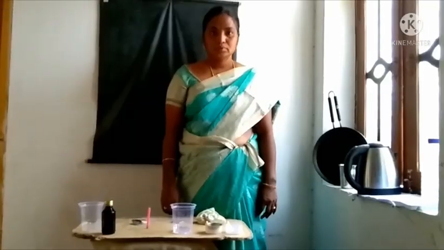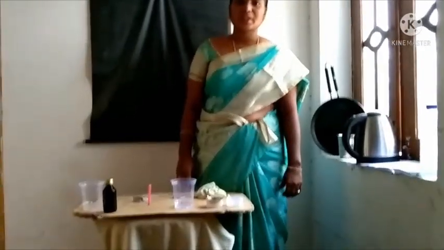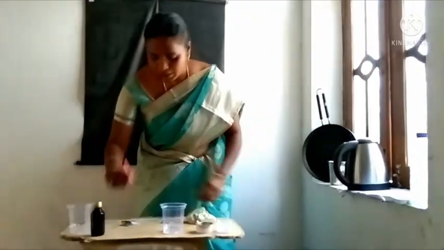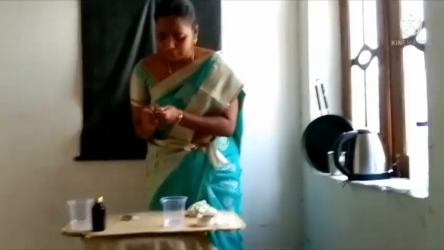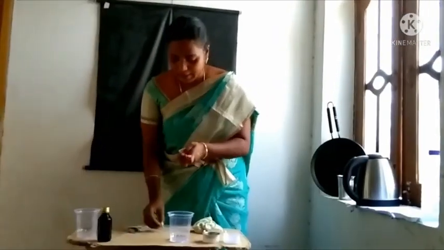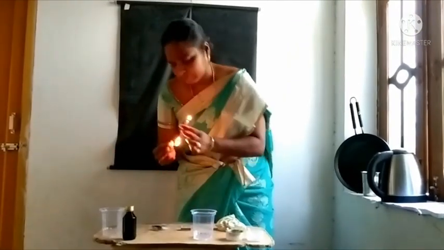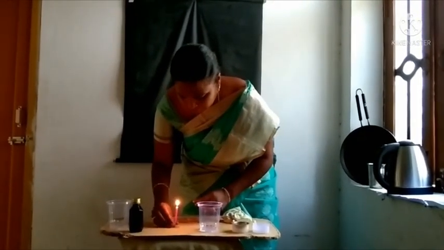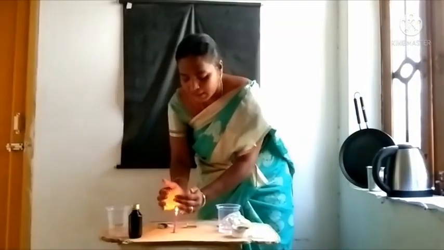Okay children, let us observe simple and easy daily life activities which are related to our heat chapter. First of all, take one candle and light it with fire. Put your hands like this.